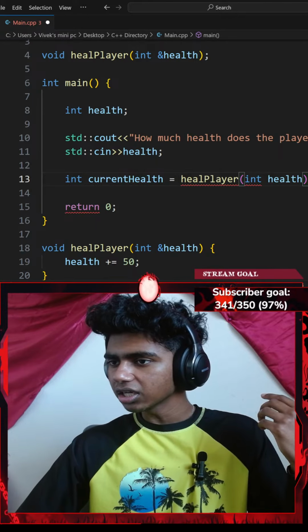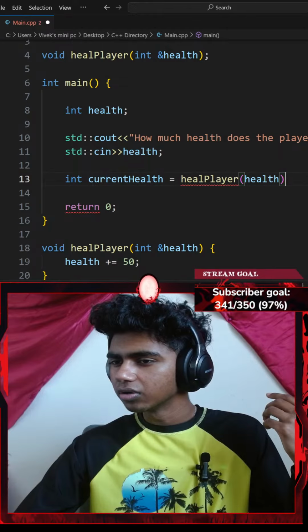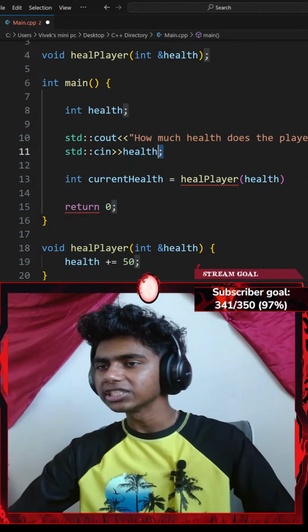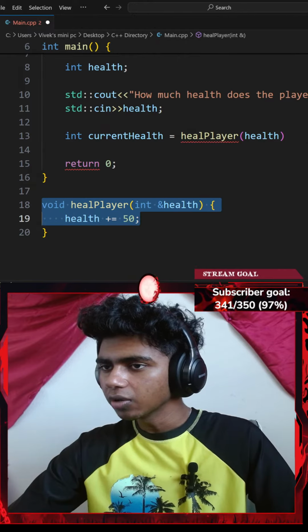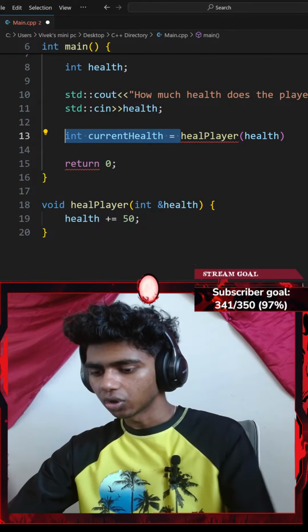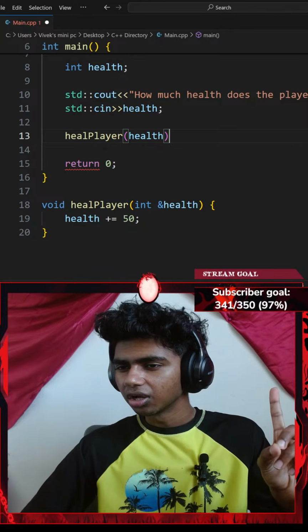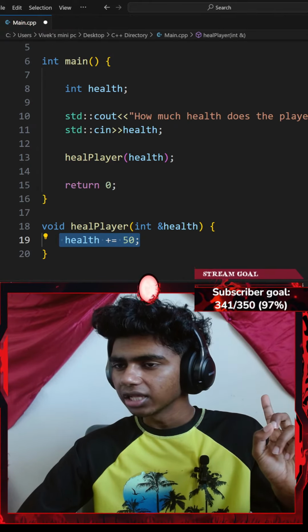Okay, I think I should just go with integer health or just my health variable. Okay, heal player. I did add a semicolon. Am I missing something? Wait, hold up. Let me check if I'm missing something. So I added a void here. What happens if I don't add this variable here? Okay, that does work. This is gonna add 50 HP to my player's health.